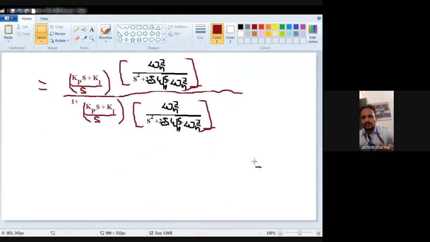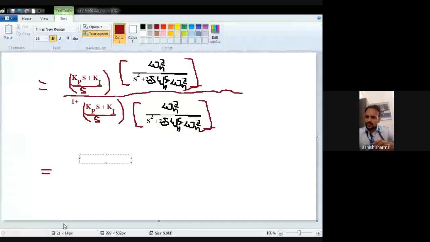Now see very carefully what will be the LCM. The LCM of the denominator term and the numerator term will be same, so they will be cancelled with each other. And at the upper side, we only find Kps plus Ki multiplied by omega n square.